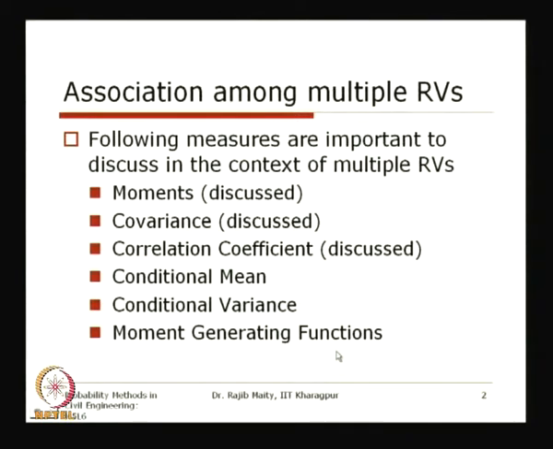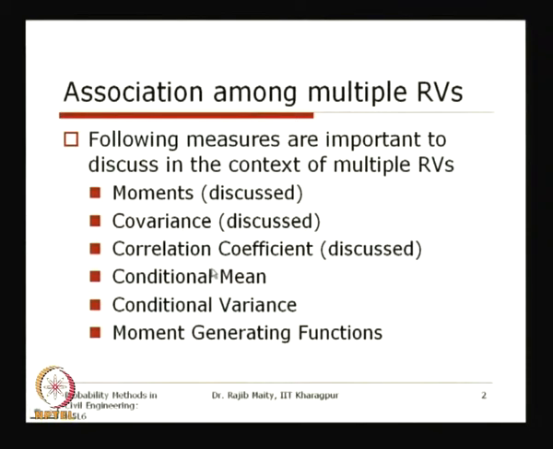What I am trying to say here is that conditional mean and conditional variance were not there for the single random variable. Basically, we are taking the theory from the conditional distribution. The conditional distribution in the case of multiple random variables was discussed earlier. Now we will see some of the properties when the distribution is conditioned on the other random variable.